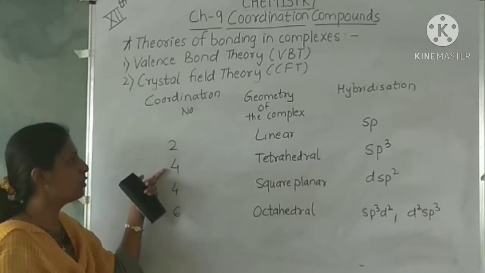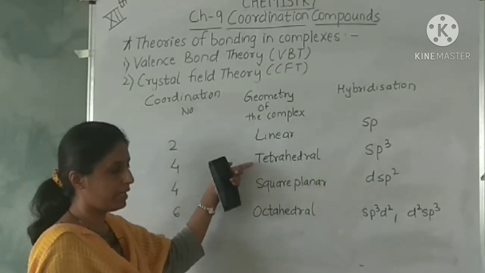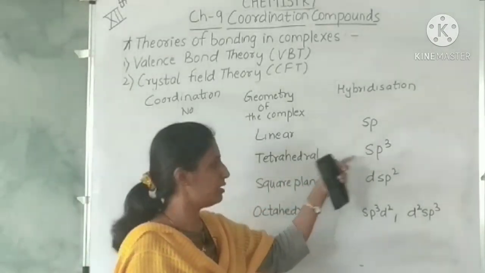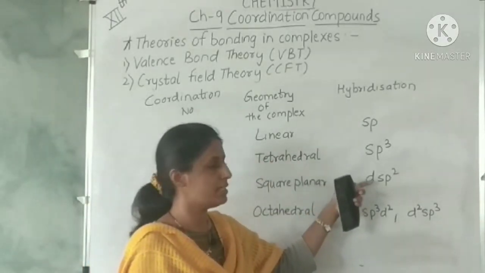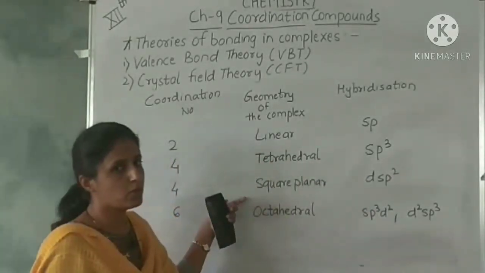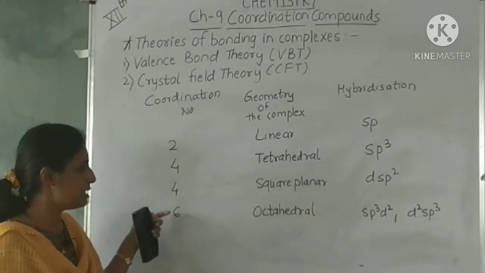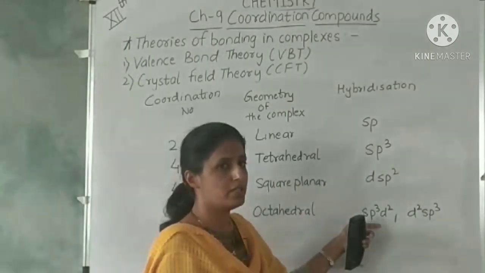If the coordination number is 4, the geometry can be tetrahedral or square planar. If the hybridization is sp3, you will get a tetrahedral structure, and if the hybridization is dsp2, you will get a square planar structure. And last, if the coordination number is 6, your geometry will be octahedral